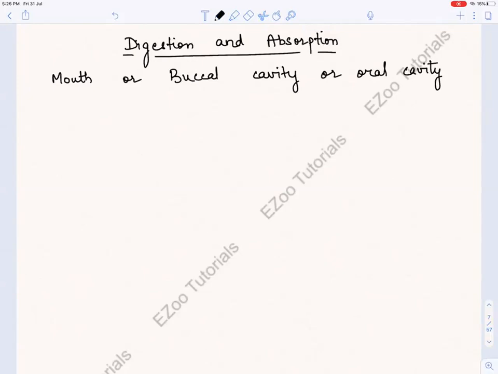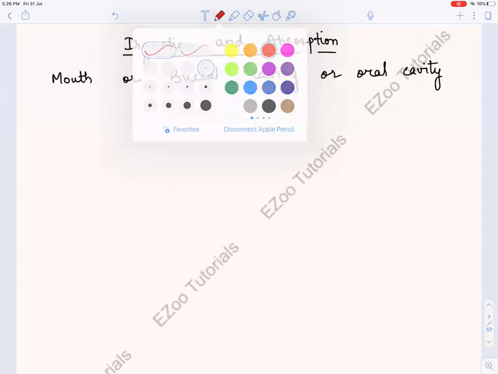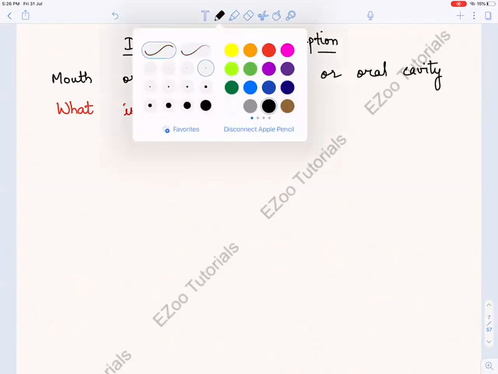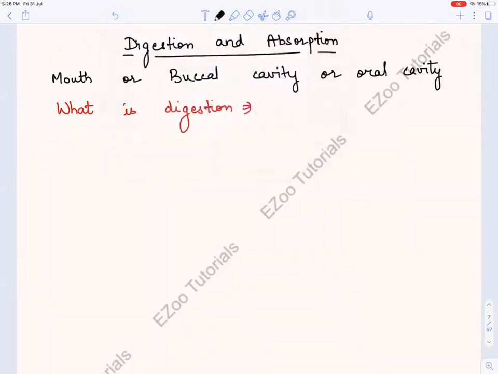So before we start with mouth, let us just revise what is digestion. So what did we do in the last video? The food we eat, what are the foods that we eat?